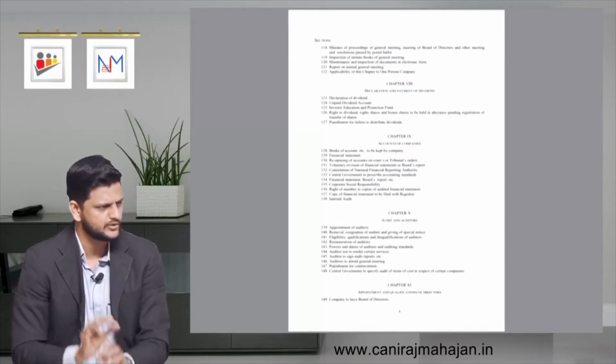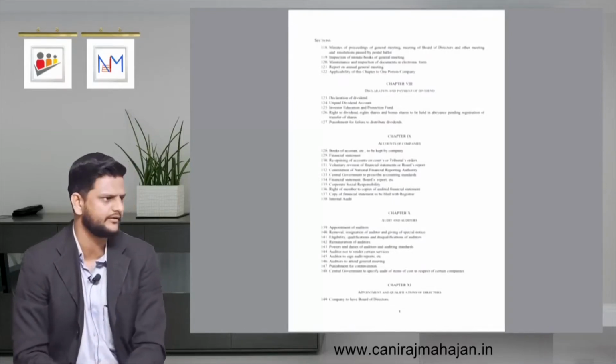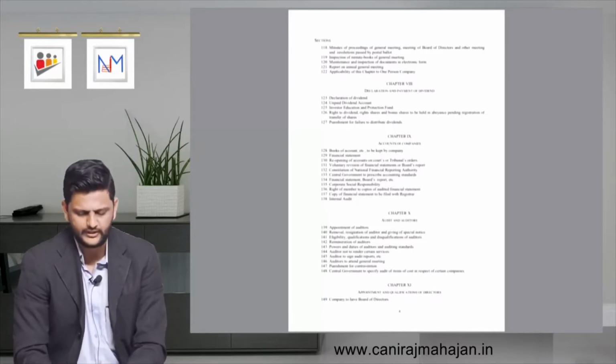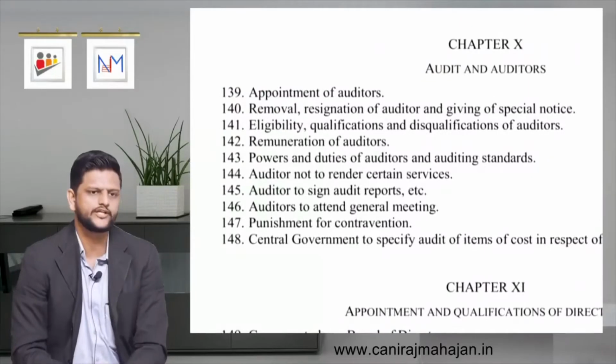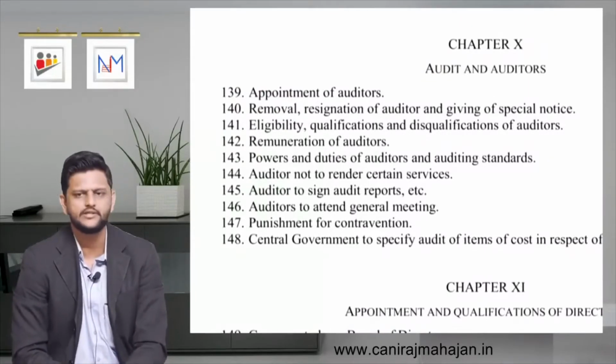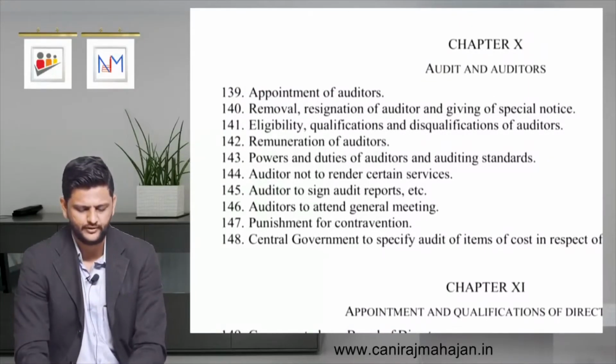298 is in income tax. Total number of sections in income tax are 298. Here it is 148. Okay, Chapter 10. Do you see audit and auditors? So Section 148 is the last part of the syllabus for your intermediate.